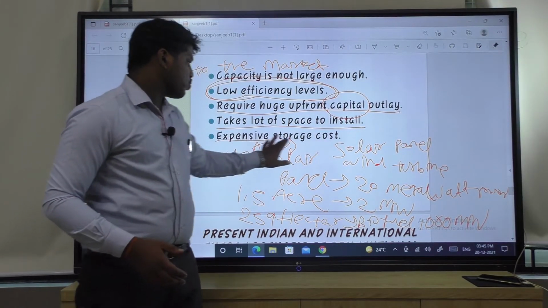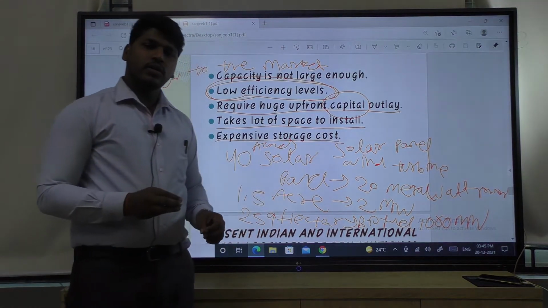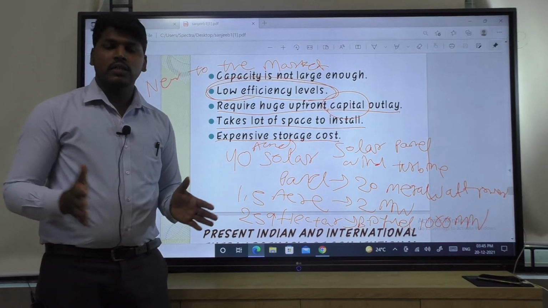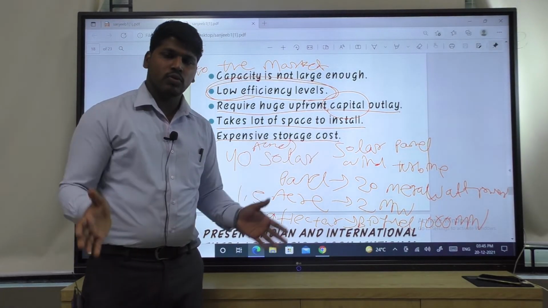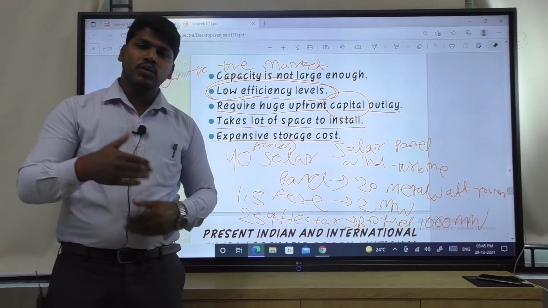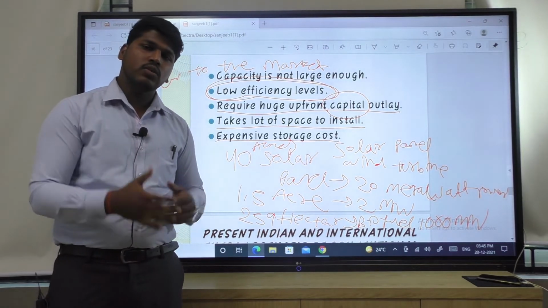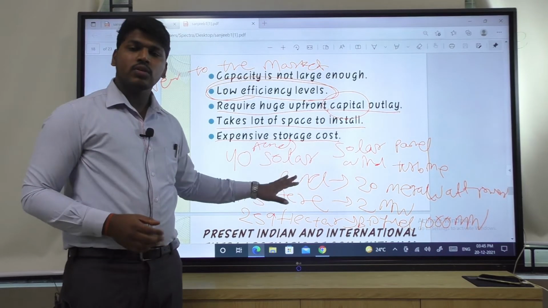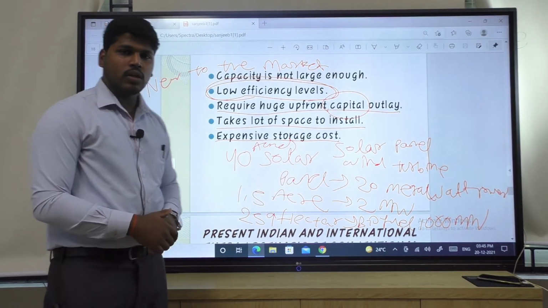Then expensive storage cost. In case of renewable energy sources, we have to store it. So to store it, it will add extra cost to the total system. That means it will increase the total cost of the system. Okay, so these are the limitations, or you can say disadvantages, of renewable energy sources.